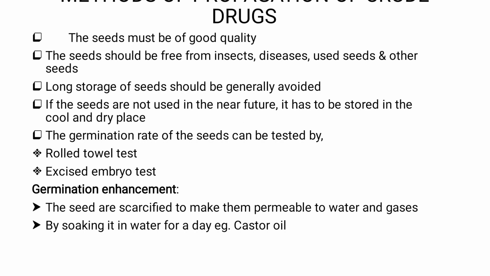If the seeds are free from disease, then ultimately the plant will have proper growth. If the seeds are free from insects and other foreign matters, ultimately the quality of the seeds will be good. If you are using already used seeds, they won't germinate, so we won't have a good yield. And if other seeds are present, then ultimately the crop will get adulterated. So whatever seeds we are using should be free from insects, disease, and used seeds.